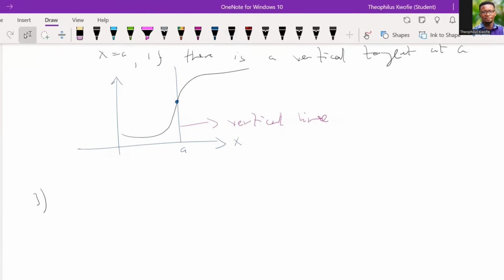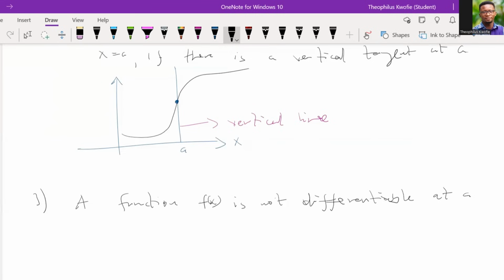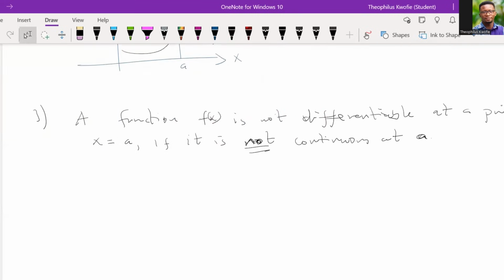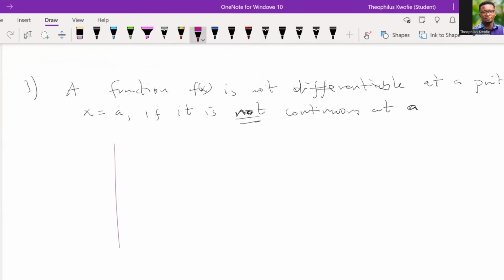if it's not continuous. Let me write it down for you: a function f of x is not differentiable at a point x equal to a if it is not continuous. Let me stress this, that if it's not continuous, let's take note, please. All right, so let me give a graph for us to understand this.